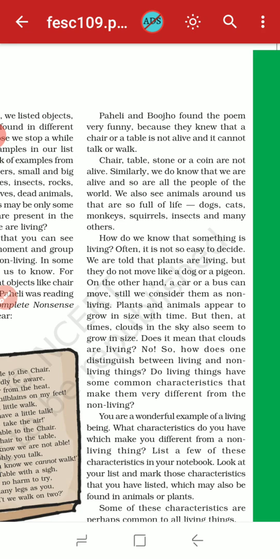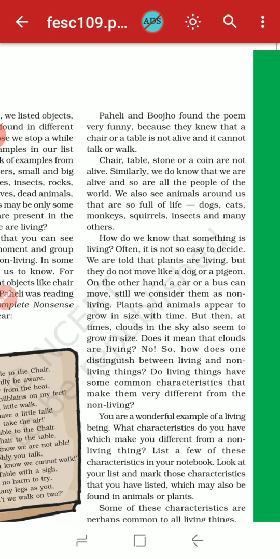You are a living thing and the car is a non-living thing. But is there any difference between you and the car? We can run, we can walk, but a car also can run. So why is it not a living thing?